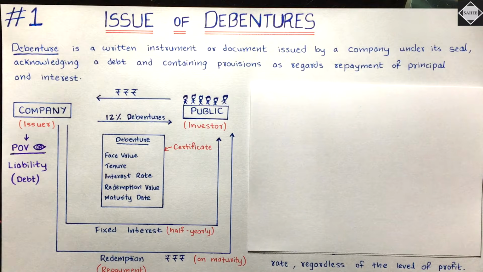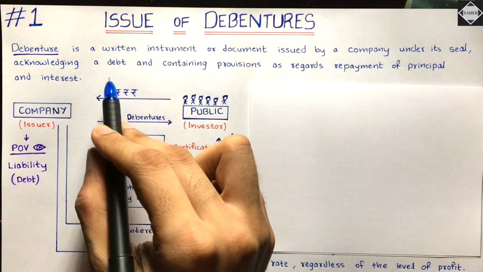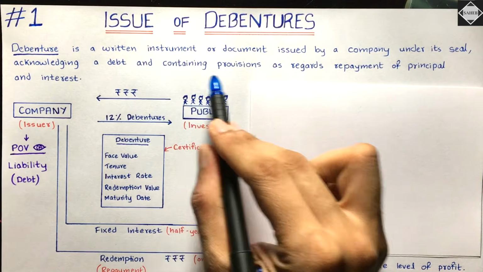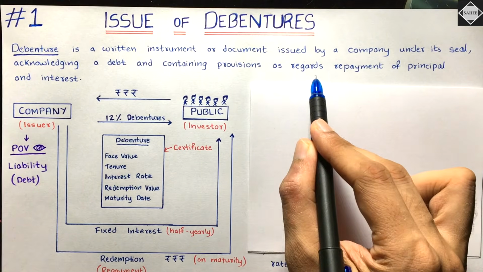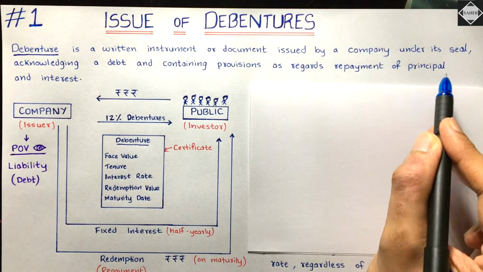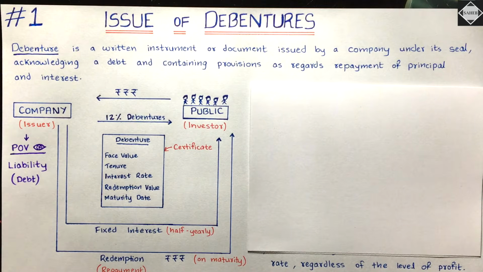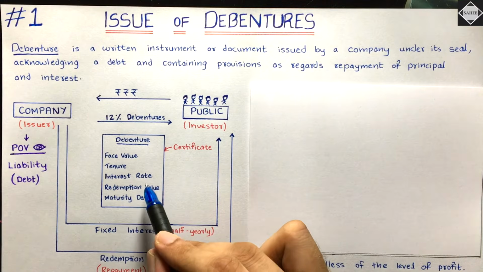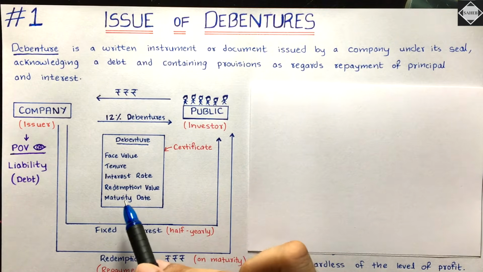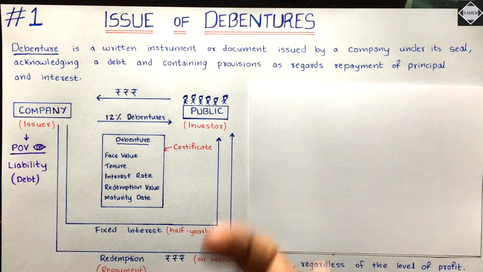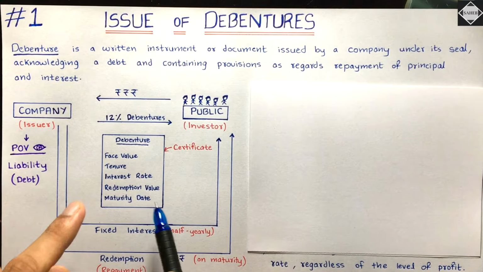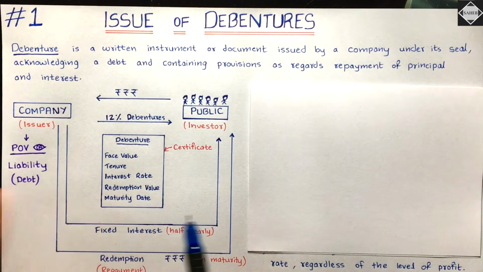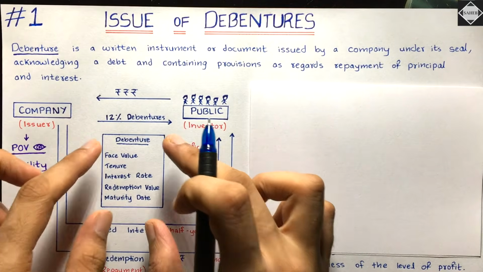They are acknowledging a debt, acknowledging a loan, and containing provisions as regards repayment of principal amount and interest. In the debenture certificate it will be mentioned how much interest will be paid and when. And when the original amount, that 10 crore, will be repaid back will also be mentioned. Redemption value, maturity date, and many other details will be there. So this is what a debenture is.